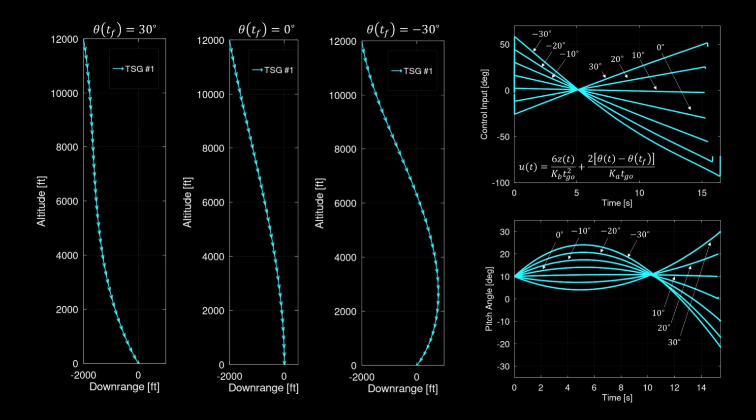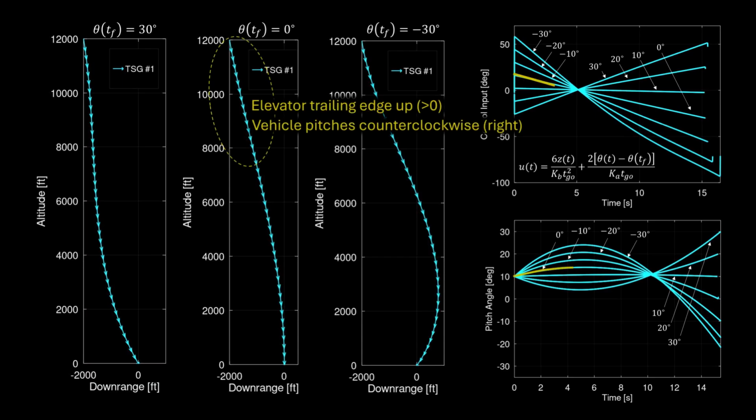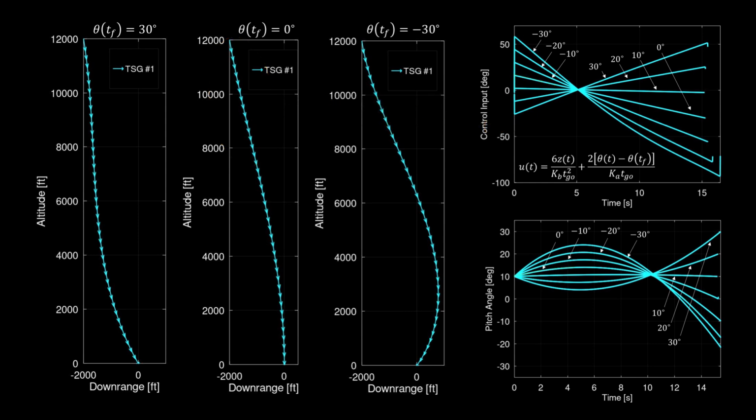When ground normal intercept is desired, the elevator deflects trailing edge up to pitch the vehicle counterclockwise initially to the right. As the target is approached, the vehicle turns down, clockwise, with trailing edge deflected downward, ultimately to achieve the ground normal intercept.